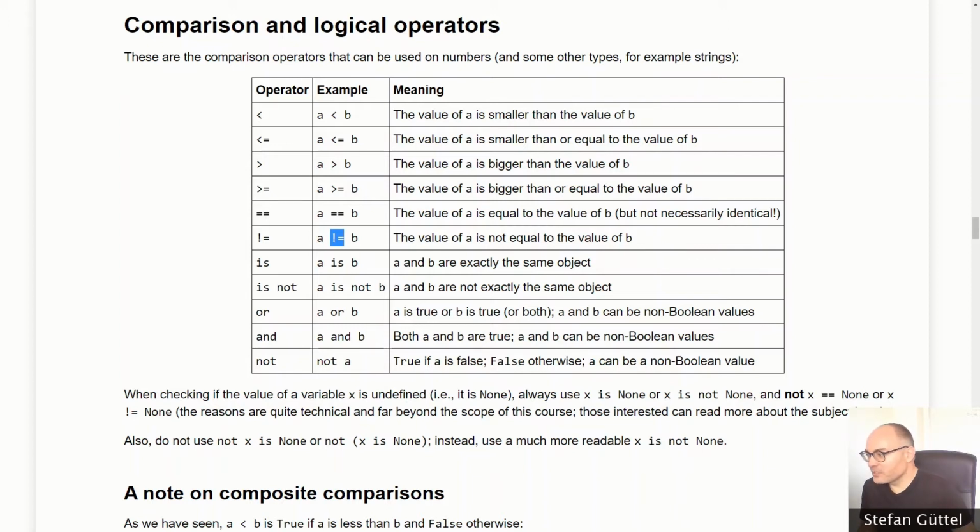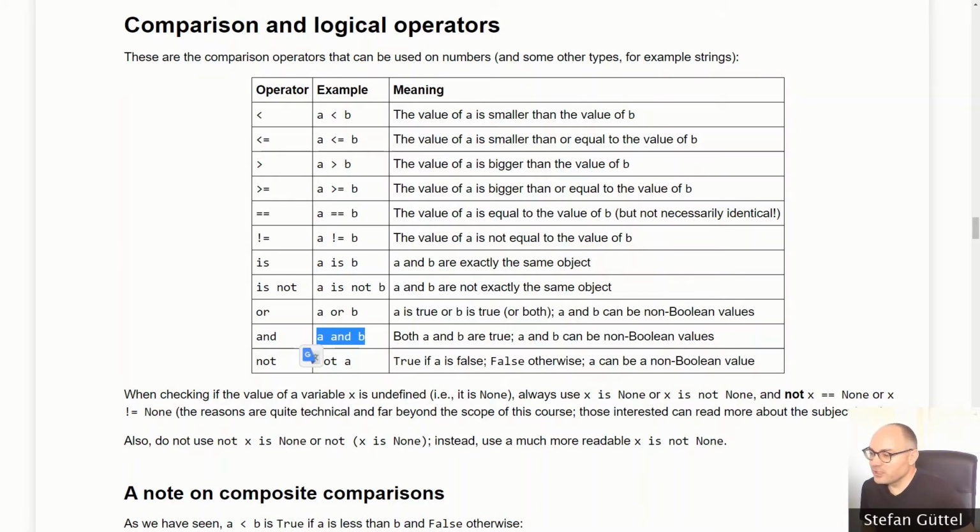We will talk about "is" later on in the course. If you want to check that A and B are exactly the same object, we use A is B. And if they are not exactly the same object, we use A is not B. And then we have logical comparisons like OR and AND. Okay, so if either A or B has the value true, then this comparison here will return the value true. And of course there's AND, which gives true if and only if both A and B have a true value.